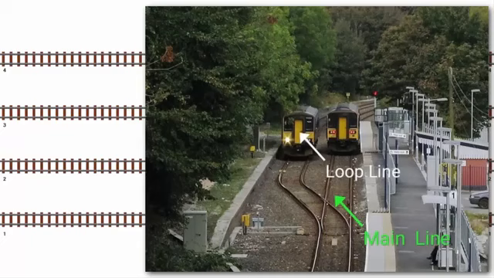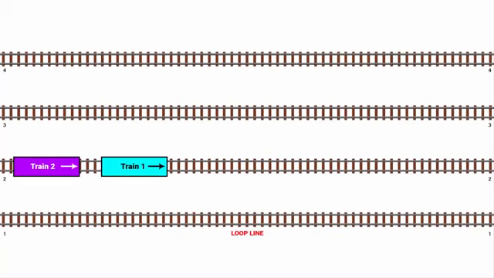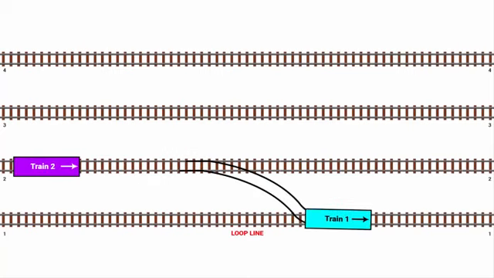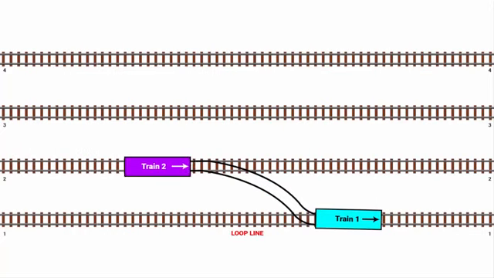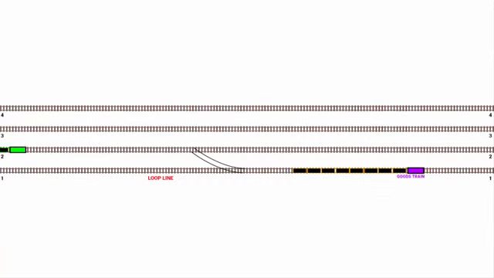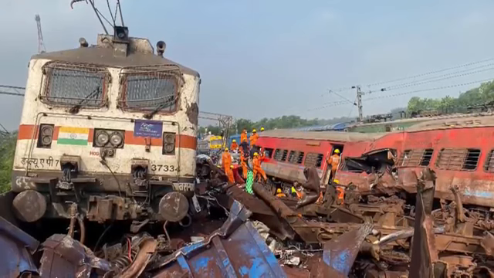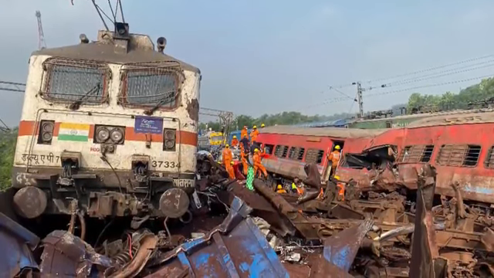In the beginning, I told you that a loop line is an extra single railway line that is often located at or near a railway station. And the purpose of this single railway track is to provide a parking space for a train so that if 2 trains are going in the same direction, then one of them can move into this loop line and wait while the other train can overtake. Coromandel Express is a superfast train. As soon as it entered the loop line, it collided with a goods train that was sitting idle in the loop line. Now due to its high speed, the impact was heavy. The engine of the passenger train crushed the rear end coach of the goods train and went above it.